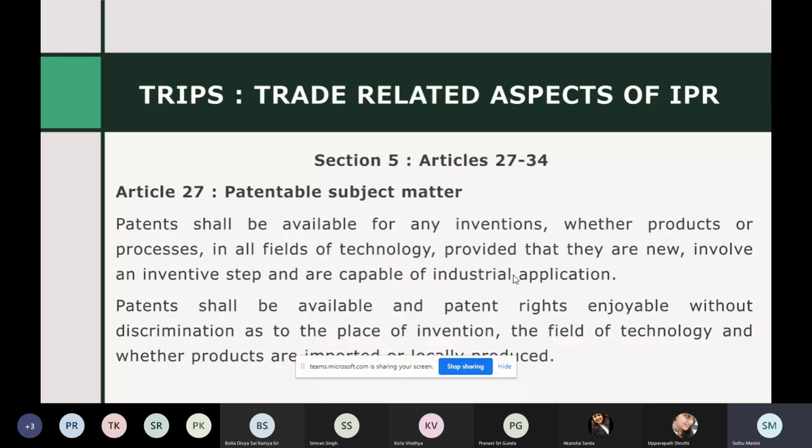Then, in all fields of technology. So TRIPS says that inventions belonging to all fields of technology should be allowed patentability.